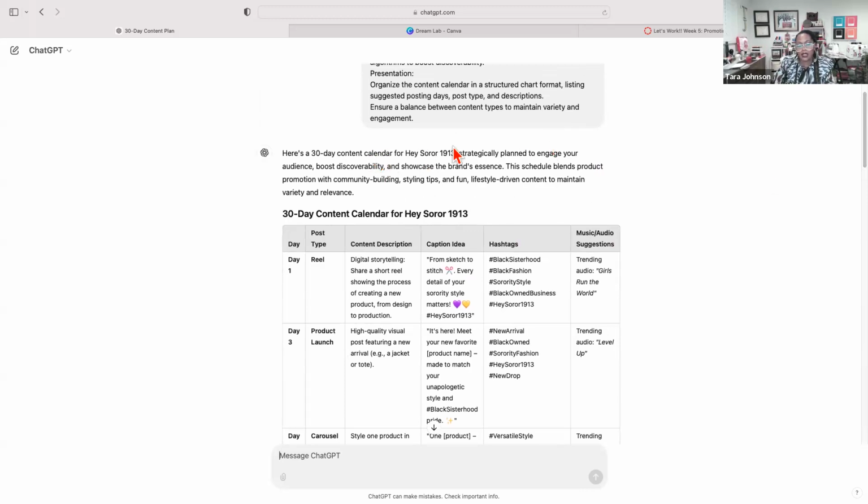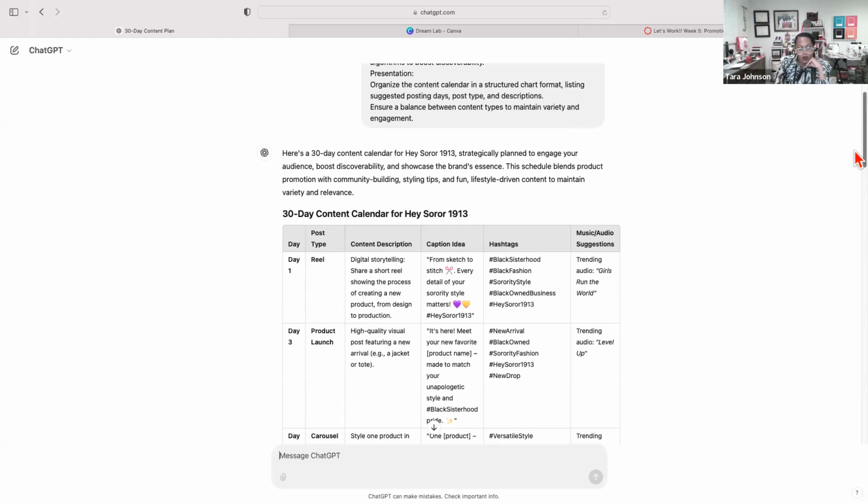And so this content calendar is planned to engage our audience, boost discoverability, which is really important, and showcase the brand's essence. The schedule blends product promotion with community building, really important, right? That's really what we've been talking about the last 2 modules, styling tips, and then lifestyle driven content to maintain relevance. So it's giving us 30 days.